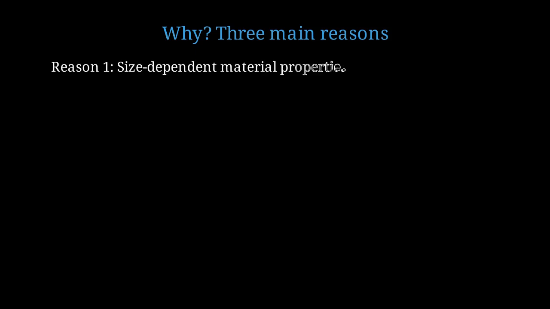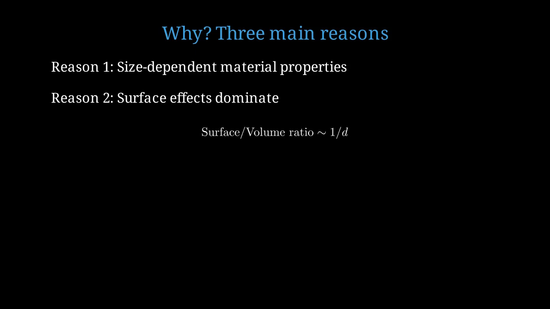There are 3 main reasons why classical scaling breaks down at the nanoscale. First, the material properties themselves become size-dependent. The modulus E_S and strength sigma_S in the nanoscale can be higher than bulk values. Second, surface effects become dominant. At the nanoscale, the surface area-to-volume ratio is enormous. Surface stresses and surface elasticity can significantly affect mechanical response. The surface-to-volume ratio scales as 1 over d. As d decreases to nanometers, surface effects become increasingly important.